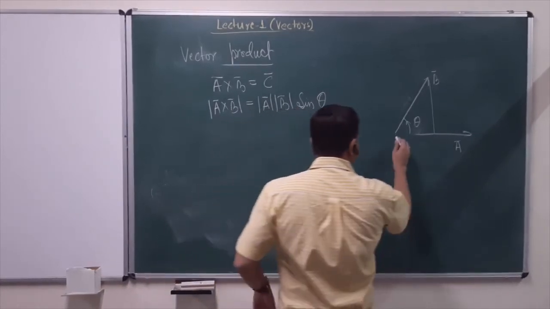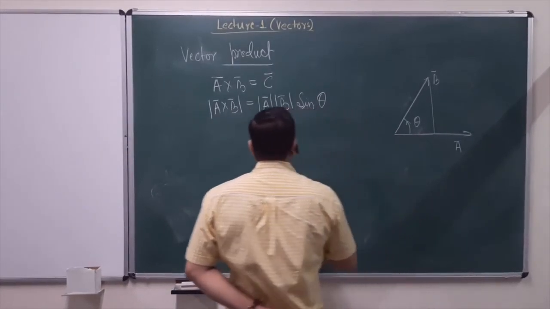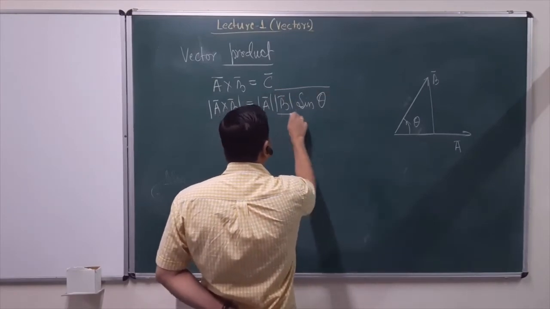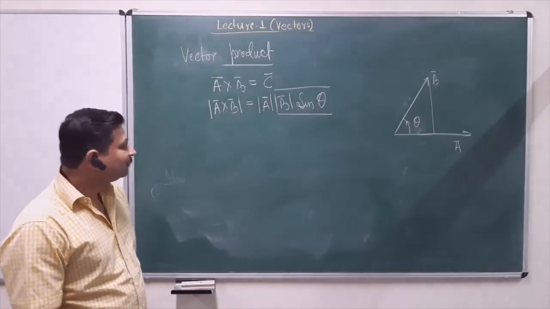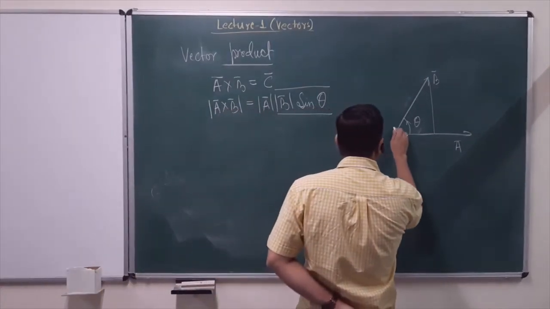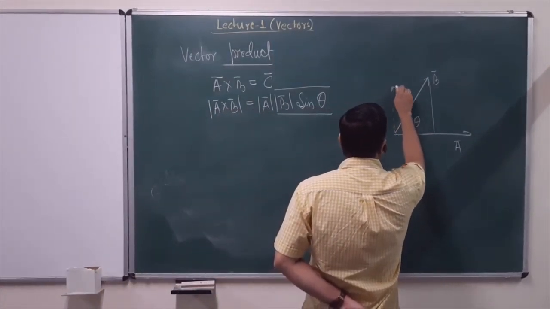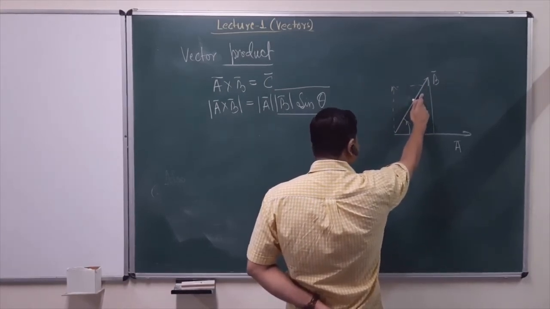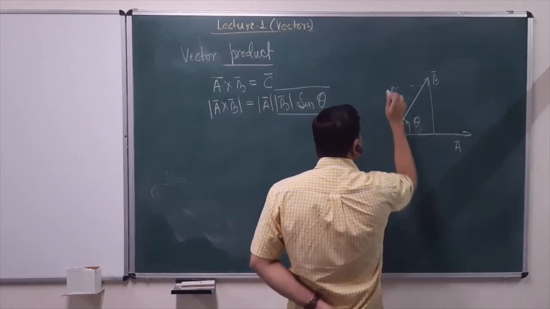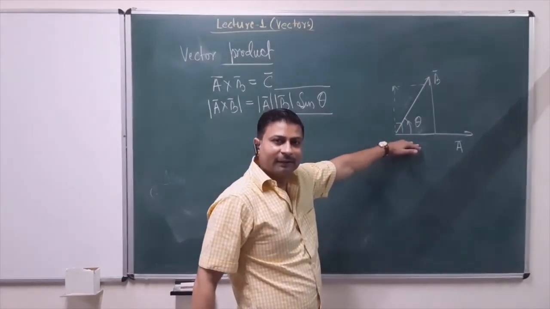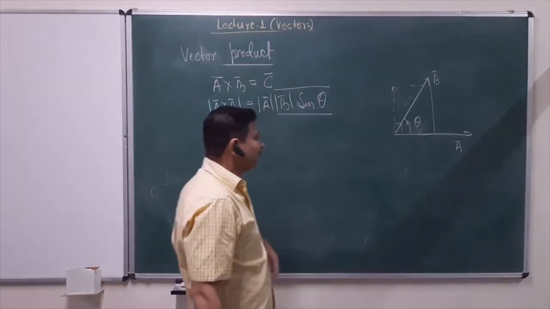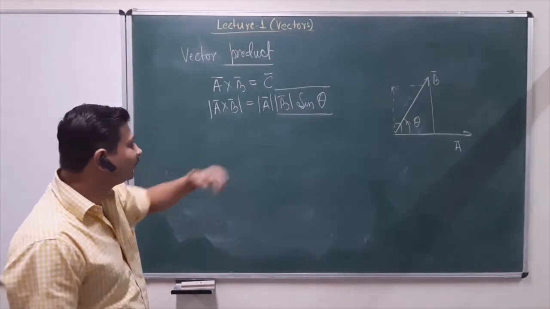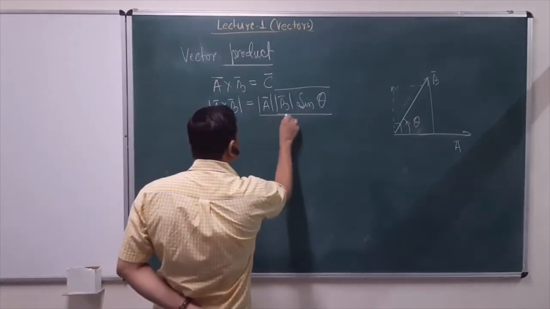Again, following the same analysis that we did for the dot product, since we are taking theta in reference to A, we can look at this quantity, B sine theta. What is this quantity? This is the magnitude of the projection of vector B in a direction perpendicular to vector A. So it's a perpendicular projection. In the dot product, we call B cos theta the parallel projection. This is the perpendicular projection. So that is the magnitude.